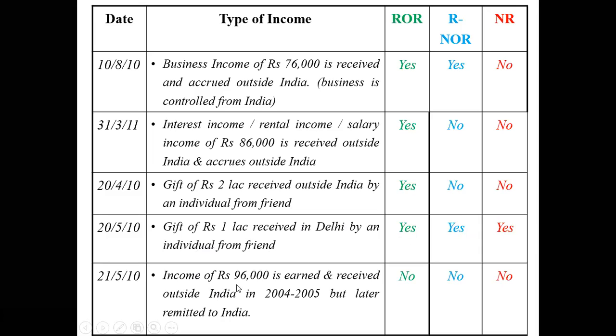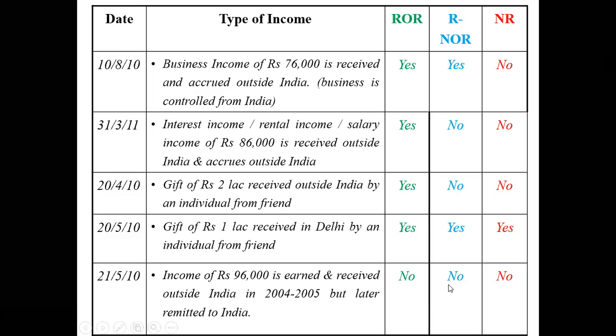Next one, income of 96,000 is earned and received outside India in 2004-05, but later on remitted to India. In such a case, no one is liable to pay tax, because we are considering 2010-11. Whatever income is earned in 10-11, only that income has to be considered. This income pertains to 2004-05. Though it is received outside India and earned outside India, none of them are liable to pay tax, because the year does not fall into the year we have considered. So it is not related to this particular year. Forget it. We are not going to consider it.